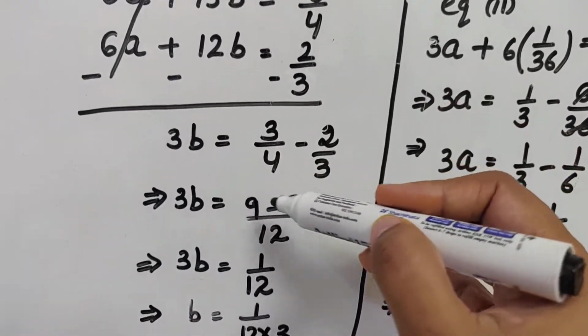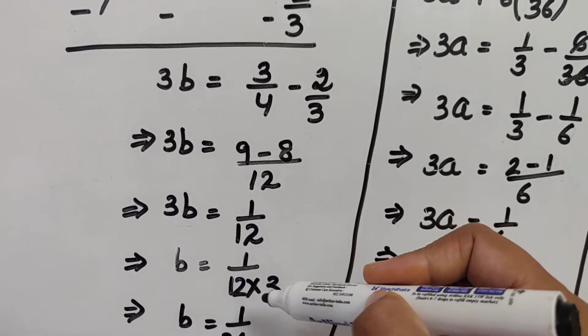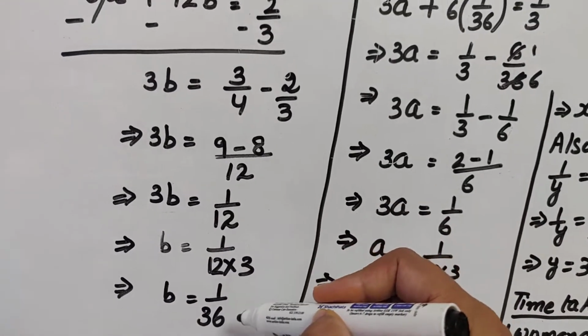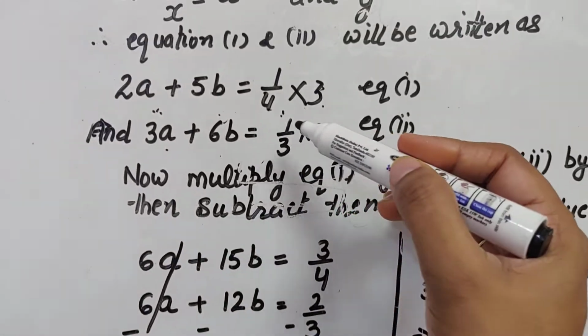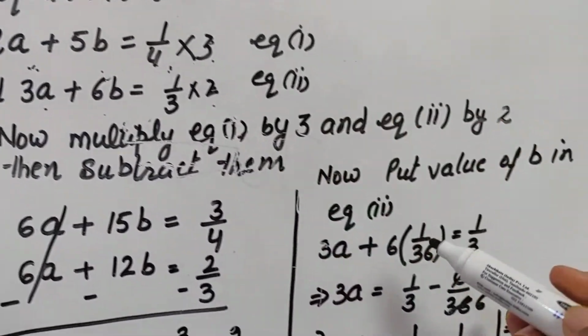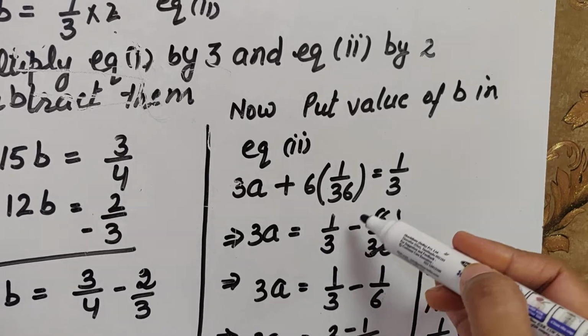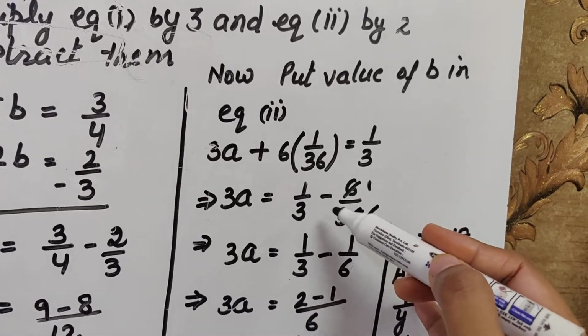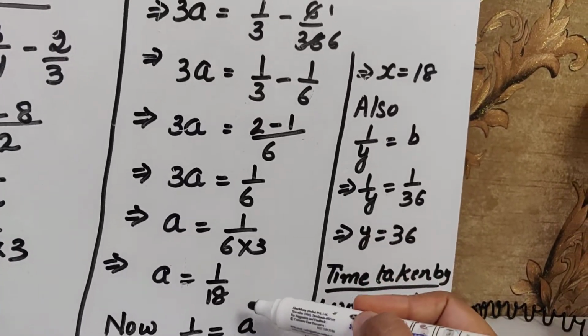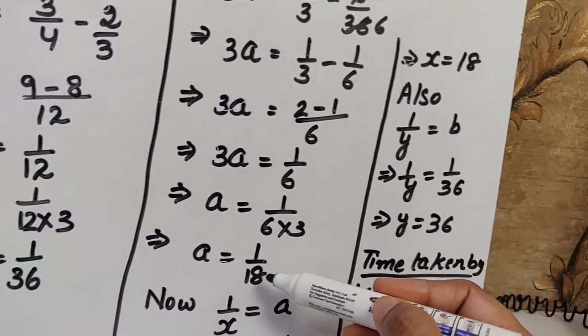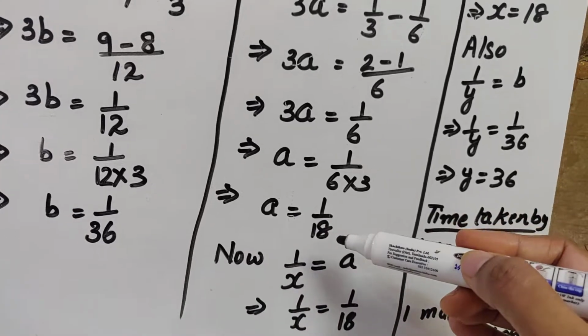So after solving this, I have got the value of b as 1 upon 36. Now I have put the value of b in equation number 2. After putting the value of b here, I have got the value of a as 1 upon 18. So I have got now the value of a as well as b.